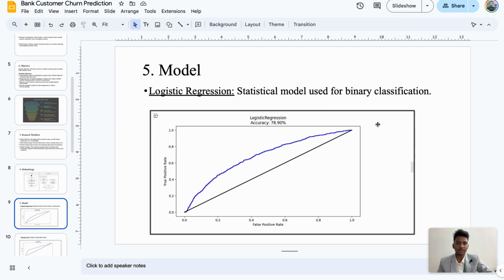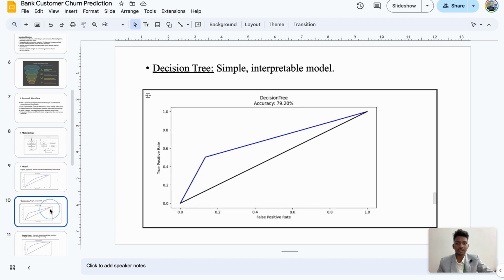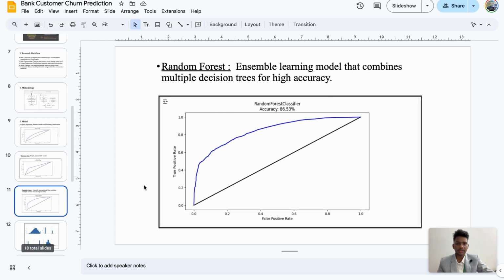And here are the models used. First is the logistic regression, which gave an accuracy of 78.9%, followed by decision tree, which gave an accuracy of 79.20%. And finally, the random forest, which combines multiple decision trees for higher accuracy.